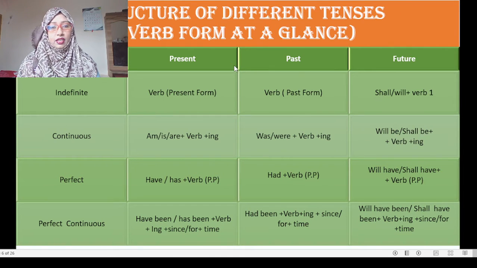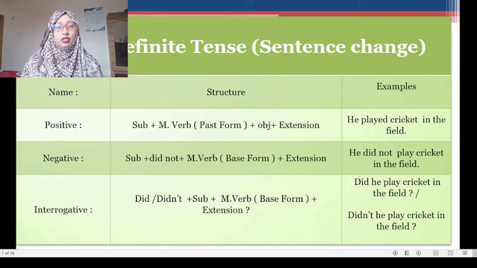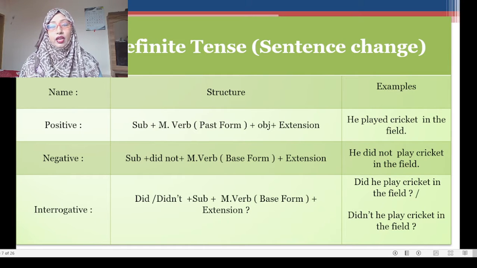Okay, my dear learners, I hope you have understood the use of the verb form and the number of the verb form. Okay, now in this slide I will show you the past indefinite tense. Today I will not show you any classification of tenses because it takes time.